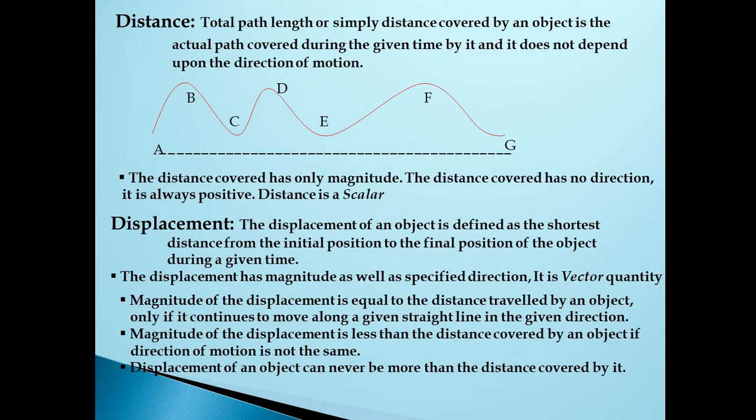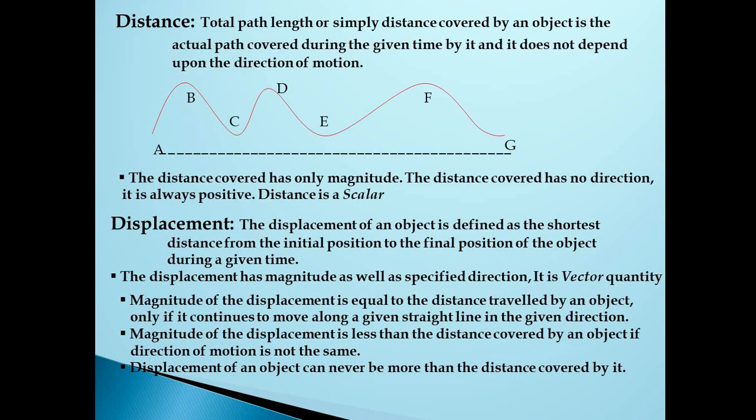Let us see one more. The magnitude of the displacement is less than the distance covered by an object if the direction of motion is not the same. Let's see. You went to a shop from your house. In the above example, you went straight directly to the shop. But let's see another.